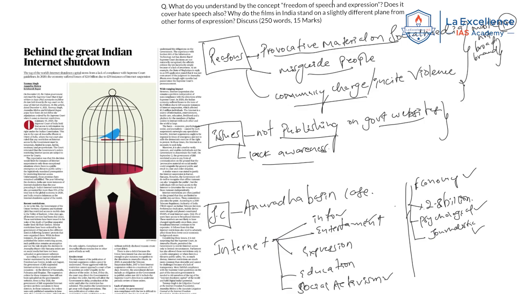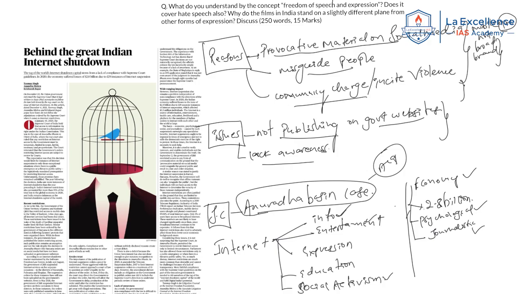Now, the Supreme Court also highlighted, especially in the Anuradha Bhasin case, that access to the internet is part of the fundamental right to freedom of expression under Article 19. Why? Because the internet is integrated pervasively in every sphere of our life. So it leads to information, and information is very much required to enable our freedom of expression. Expression can be verbal, non-verbal, physical, social media expression, and so on. Hence, remember that use of the internet is implicitly part of the right to freedom of expression because it is a source of the right to information also.